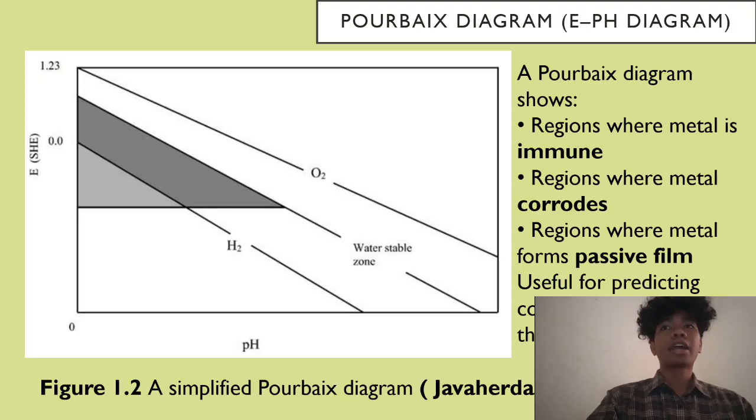Next is the Pourbaix diagram, figure 1.2. Pourbaix diagram or E-pH diagram shows the stability of metal under different potential and pH levels. It identifies whether a metal is in an immune region, corrosion region, or passive region where a protective film forms. This diagram is useful for predicting where corrosion may occur.